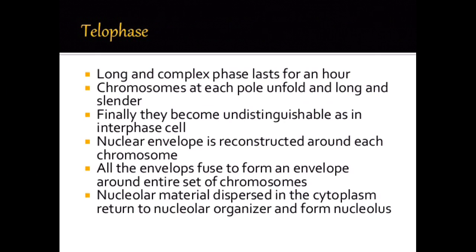Telophase, a long and complex phase, lasts for an hour. Chromosomes at each pole unfold and become long and slender. Finally, they become indistinguishable, as in an interphase cell. The nuclear envelope is reconstructed around each chromosome. All the envelopes fuse to form an envelope around the entire set of chromosomes. Nucleolar material disperses in the cytoplasm, returns to the nucleolar organizer and forms the nucleolus.